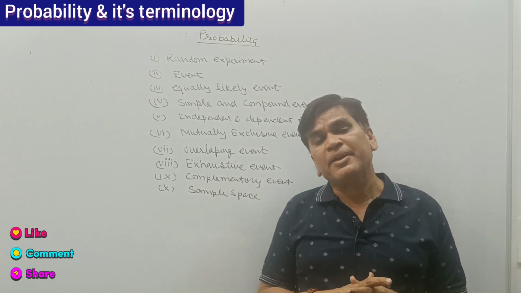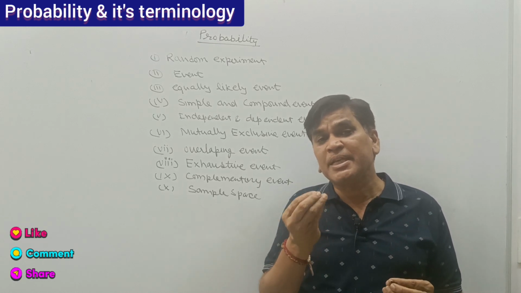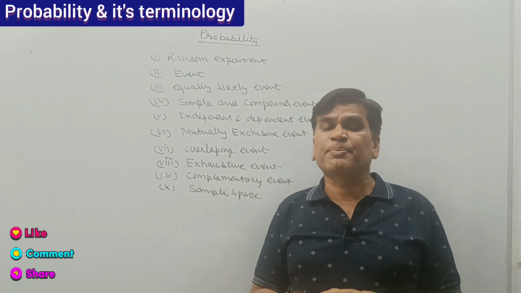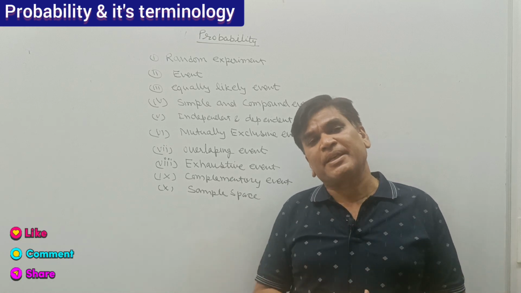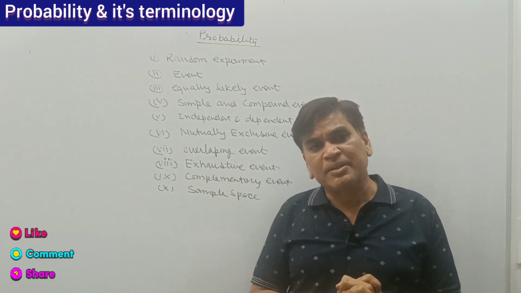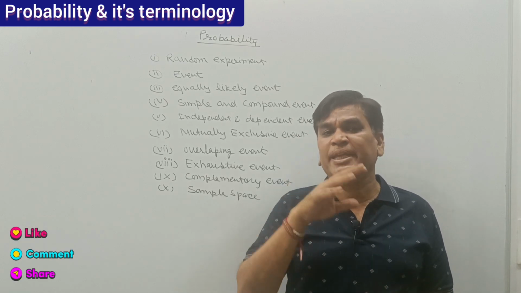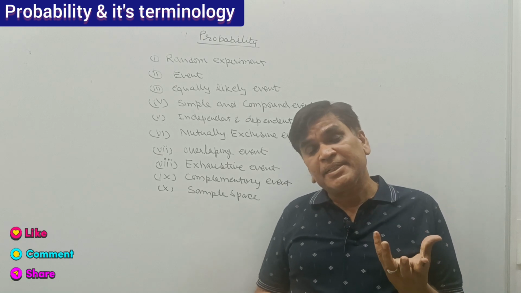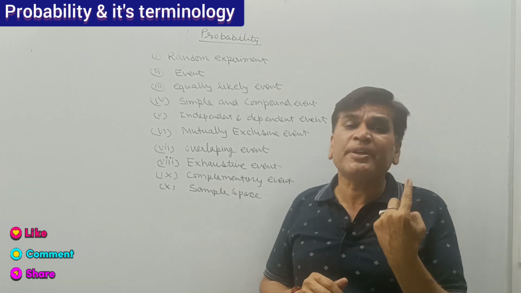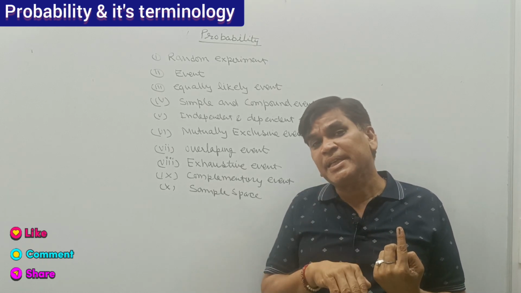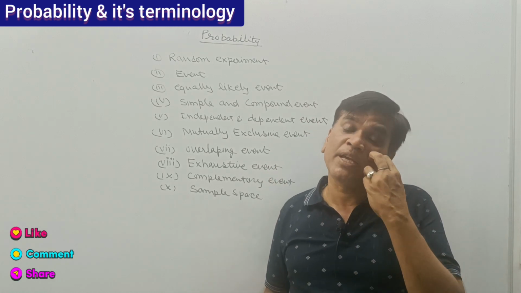If we have 100 numbers and we are playing for 1 number, the chance to win is 1 and the chance to lose is 99. In the same manner, if you are throwing a dice and you selected the number 3, then for getting 3 on the upper part of the dice the chance is 1, and for not getting 3 the chance is 5.